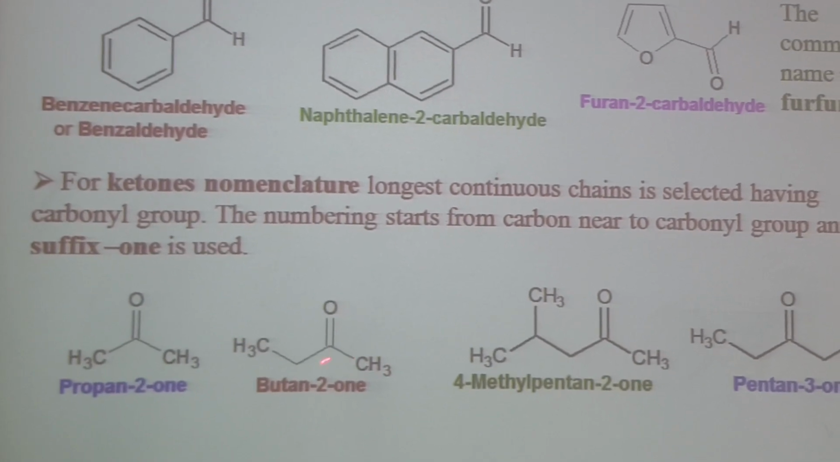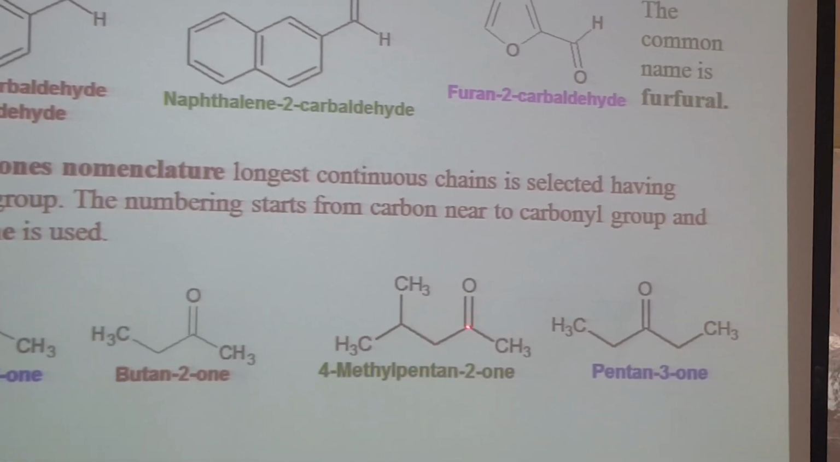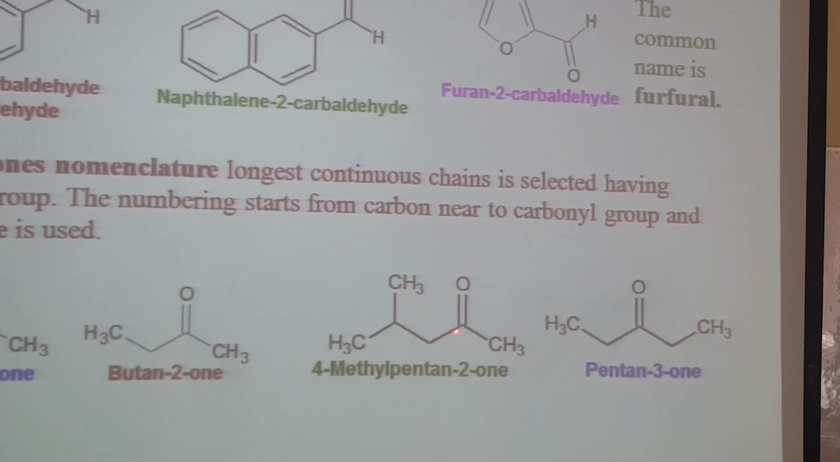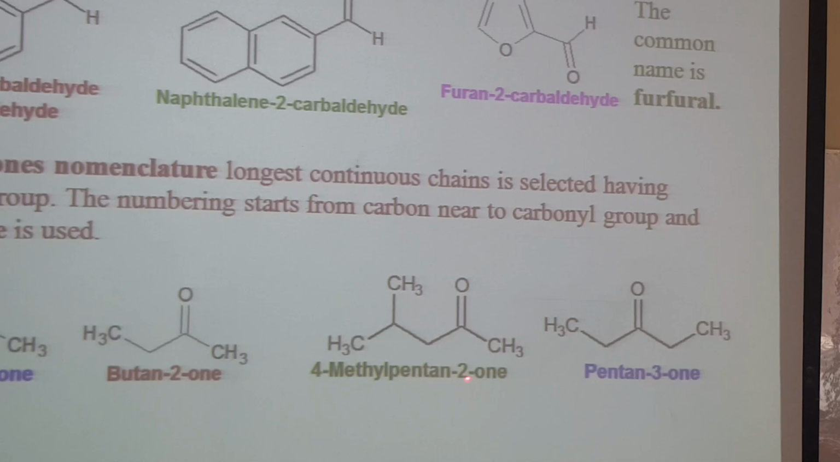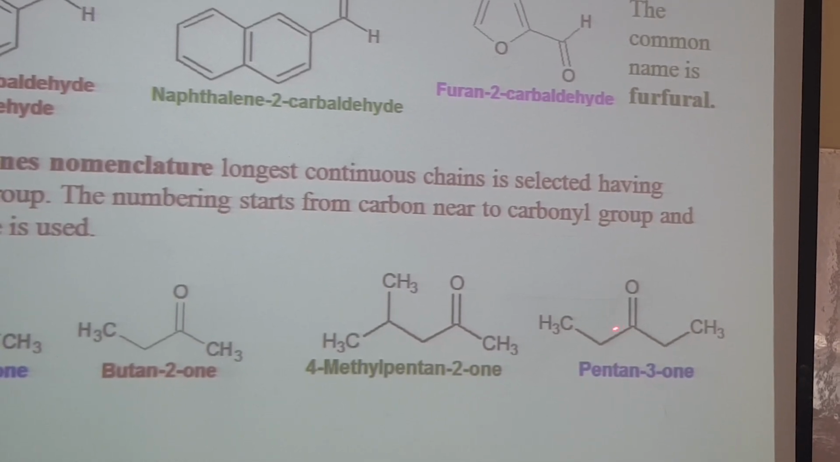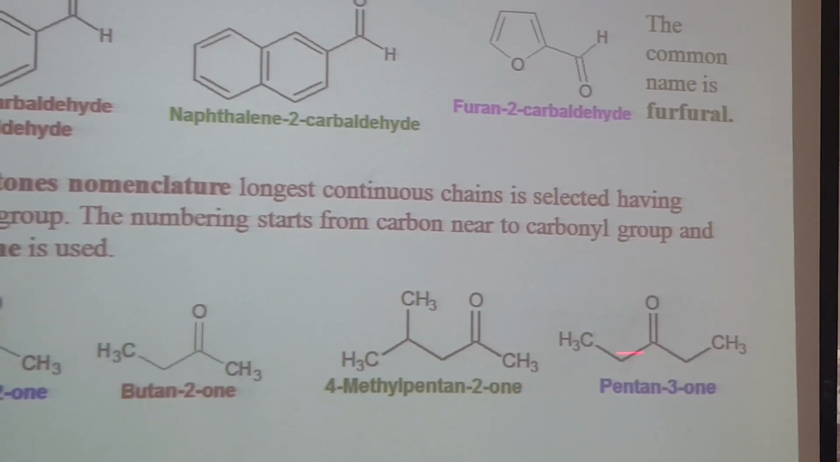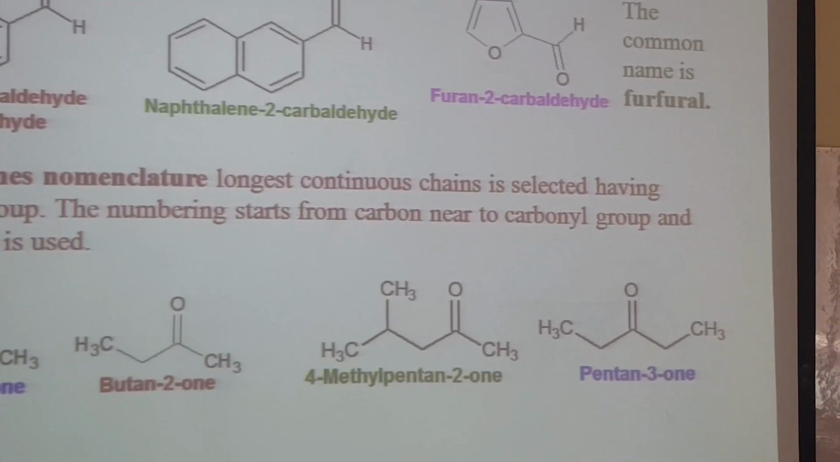It is butan-2-one. It is 1, 2, 3, 4, 5, pentan-2-one. So numbering starts from this carbon because it is near the carbonyl. So the name of this compound is 1, 2, 3, 4, 4-methylpentan-2-one. It will be pentan-3-one. 1, 2, 3, 4, 5: pent, 5 carbons. Pent is the root. So the carbonyl group is present at position 3. It will be pentan-3-one.